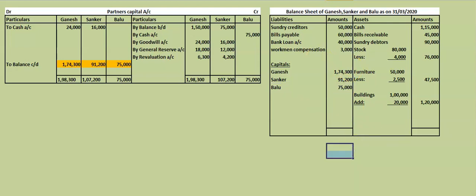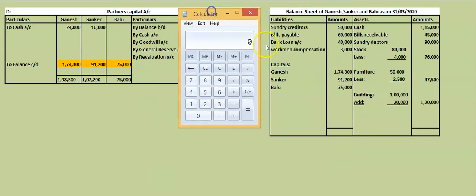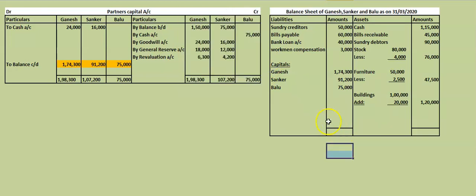Now, if you total the liability side and asset side, what is the total of the liability side? Let us see. 50,000 plus 60,000 plus 40,000 plus 3,000 plus 1,74,300 plus 91,200 plus, last, 75,000. What is the amount we are getting? 4,93,500. The same amount you have to write here. Total of liability side is 4,93,500.